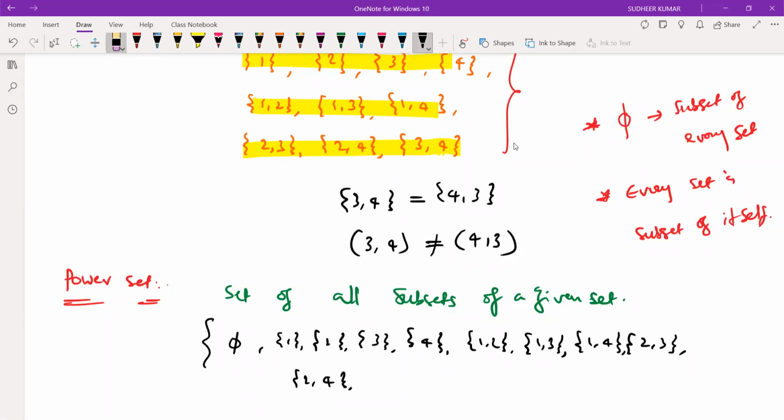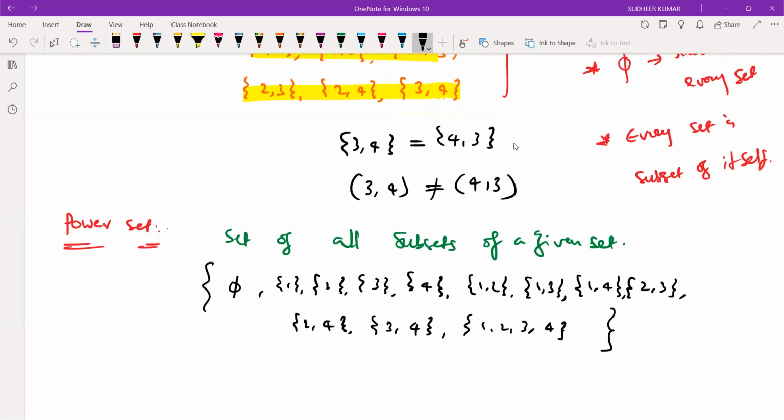We should use this bracket only. And the set itself, {1, 2, 3, 4}, is also a subset. So we have taken all the subsets and made it a set.